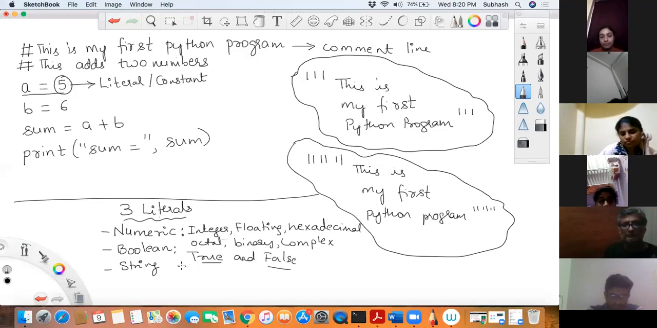Okay, now when it comes to string, what is that? Anything that is enclosed within double quotes. Say for example, Subhash is basically called a string literal. Is that okay? Did you understand this? Just understand, I'll give you examples. Don't worry about it.